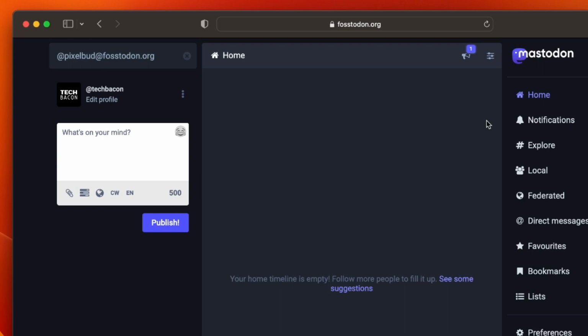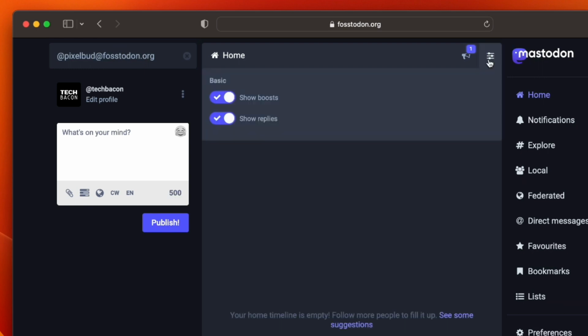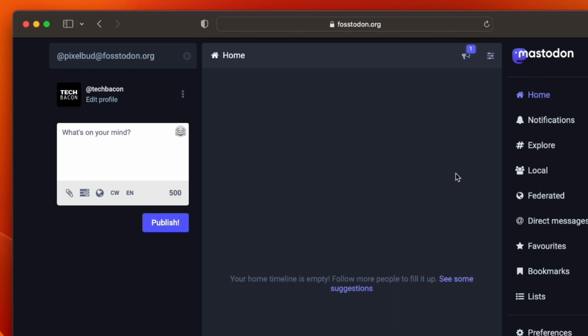As you start to follow more people, your feed will start to fill in with more posts. If you click on this filter, the nice thing about this too, and I really love this, and this is something I wish they had for Twitter, is you can toggle off show boosts or show replies, and that will filter down your feed to content that only that person posted, instead of a retweet or a boost of somebody else's post.